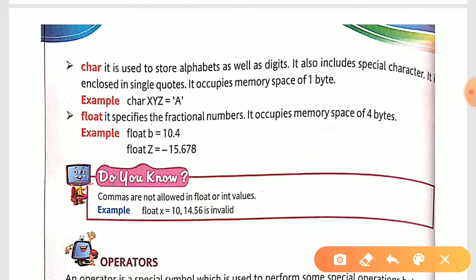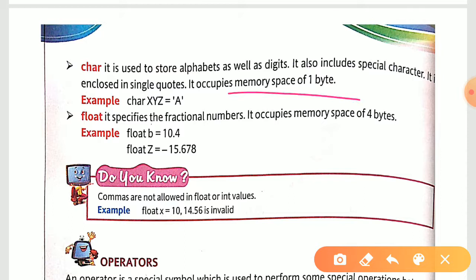Now what is the speciality with this char is that you have to enclose it in single quotes. Okay, बस एक सिंगल कोट में इनक्लोज करना है. अब उसके अंदर you can use special characters, you can use these letters, you can use digits, whatever you want you can do it. Okay, and it is going to occupy a memory space of 1 byte.